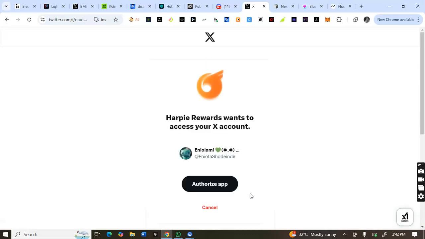So if you're not seeing all of this page, if you're using a mobile device, put your mobile device in desktop mode so that you'll be able to view the page. And you also need to connect your wallet.